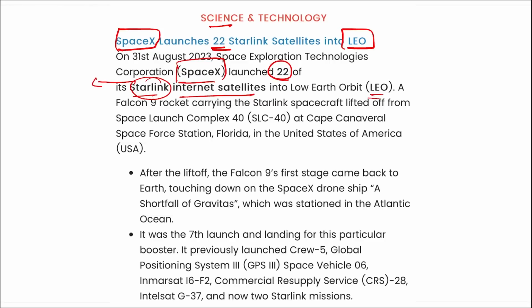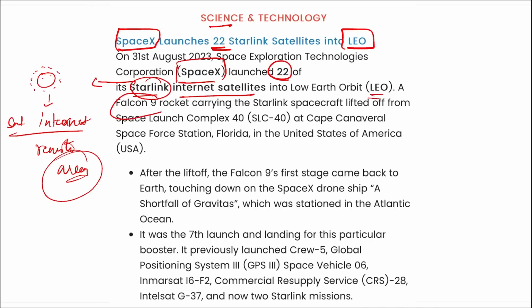And what is Starlink? Starlink is also a company of Elon Musk only, that is aiming to establish a constellation of small satellites around Earth, that will enable the company to provide satellite internet even in the remote areas. Correct? So it was a Falcon 9 rocket that was carrying these 22 Starlink internet satellites into low Earth orbit, and it was launched from Cape Canaveral Space Force Station, Florida, USA.